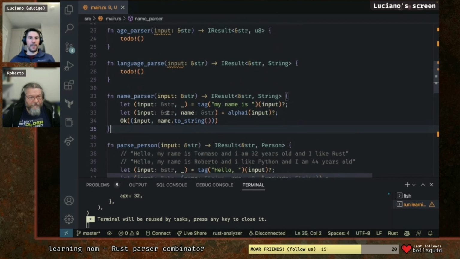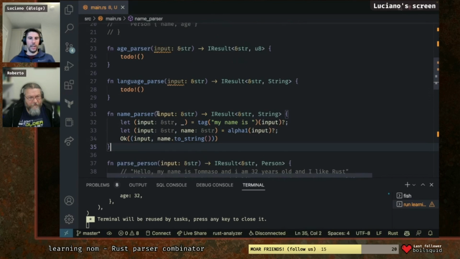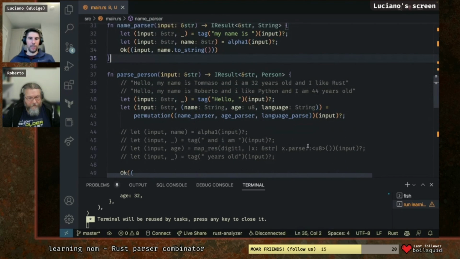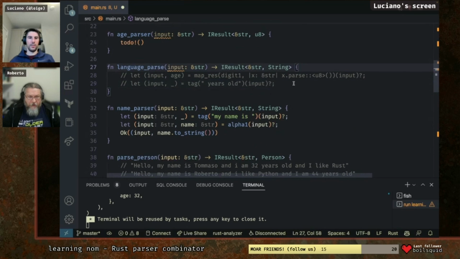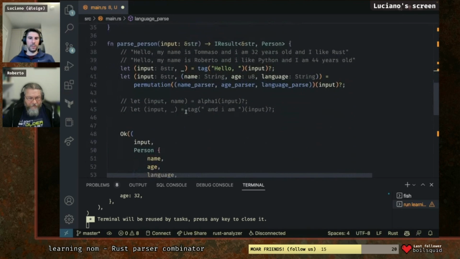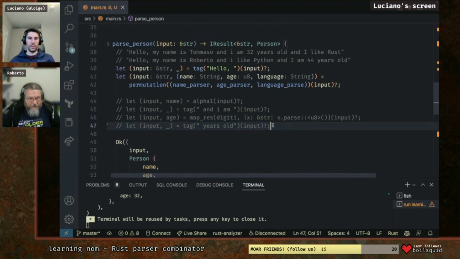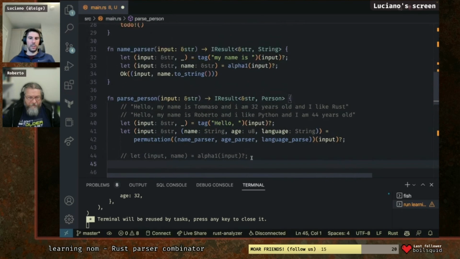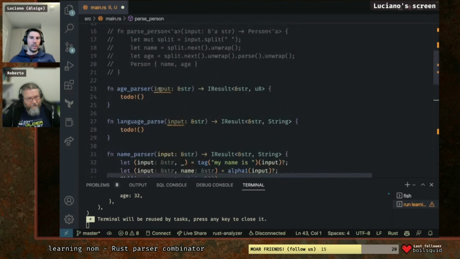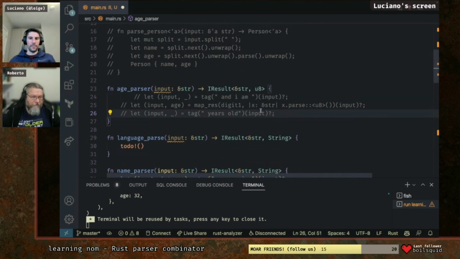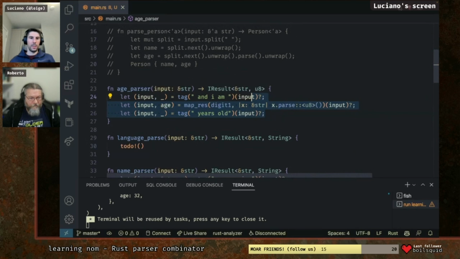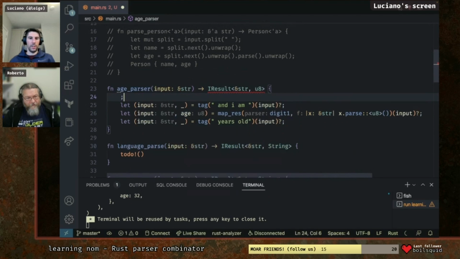Mm-hmm. Now the other one, let's do the age. Age we can copy from here, but we need to add the "and" as an option. Yeah, copy also line 45. No, you forgot to copy the tag. Sorry. And I am, yes, you're right. So all of it. Yeah. At this point, we can delete this one. Okay, so this was the age. So let's do the optional one.